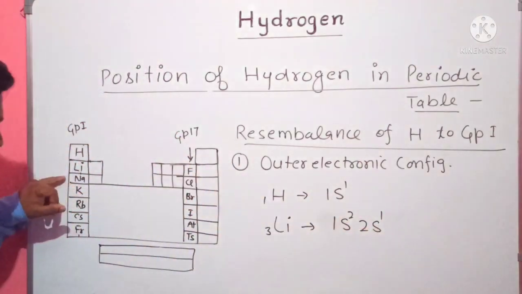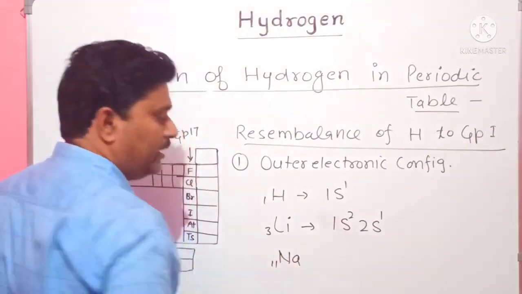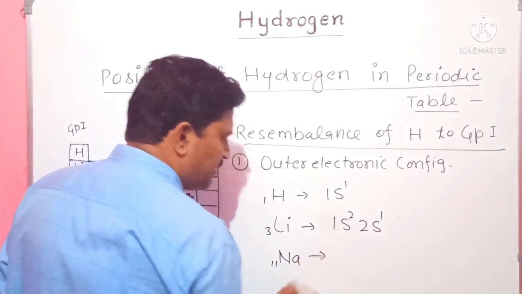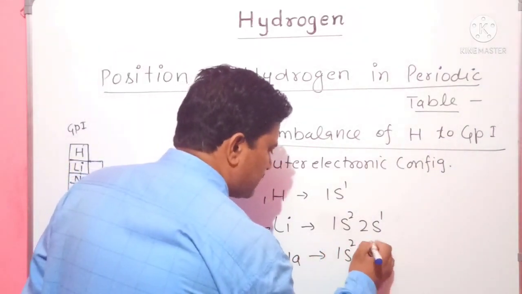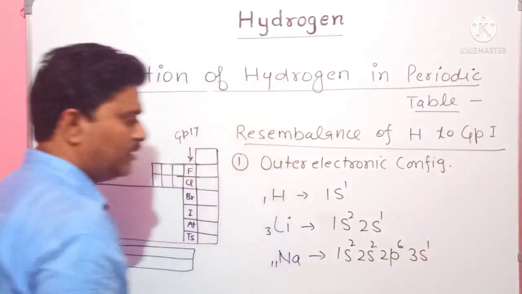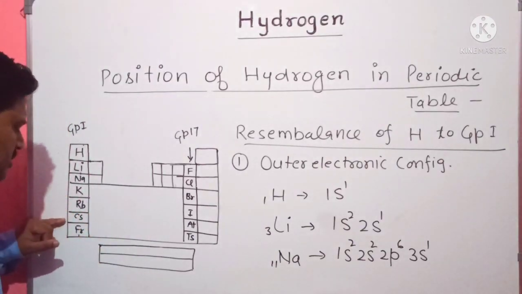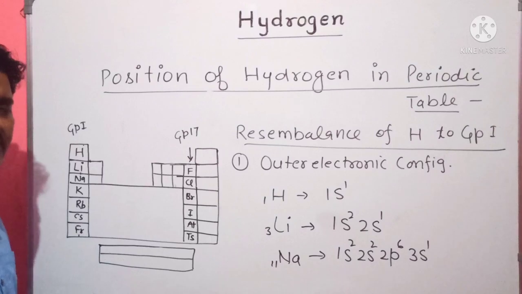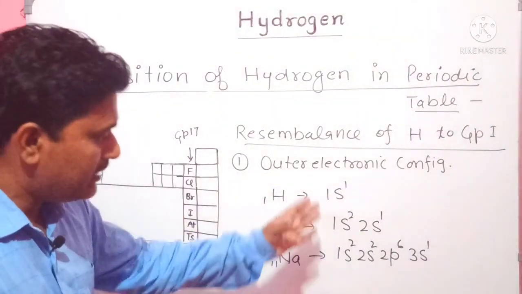Another element, sodium, whose atomic number is 11, has electronic configuration 1s2, 2s2, 2p6 and 3s1. Similarly, potassium, rubidium, cesium and francium contain the same number of electrons in their outermost shell.